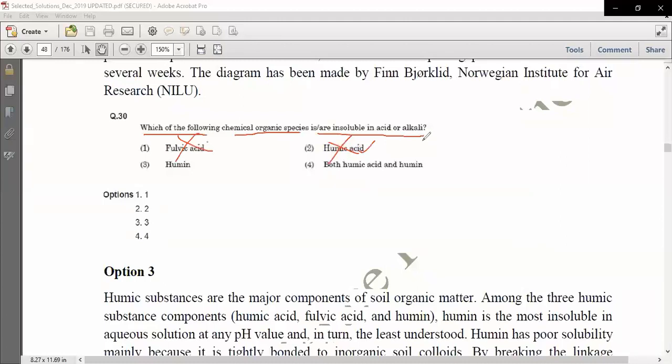So humin is the substance, and this is very well given in all other texts also. If you study some of the standard books for soil, it is mentioned there.